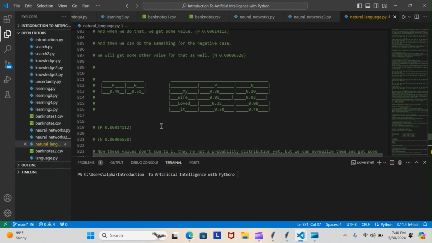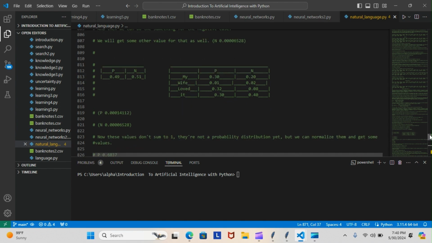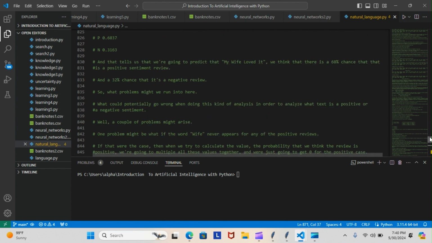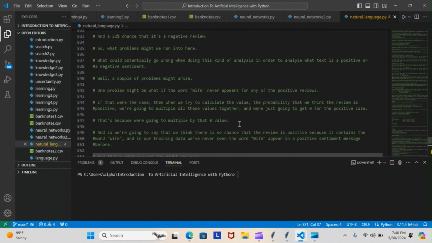So when we multiply this by this, if wife is a zero, that means it never showed up in any of the reviews. That means the entire field is going to be a zero, because anything multiplied by zero is going to be a zero. So it's going to throw our whole calculation off. That's because we're going to multiply by that zero value. And so we're going to say that we think there is no chance that the review is positive because it contains the word wife, and in our training data, we've never seen the word wife appear in a positive sentiment message before.